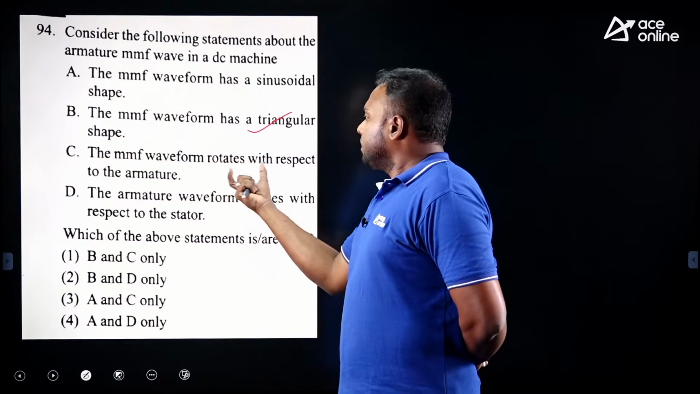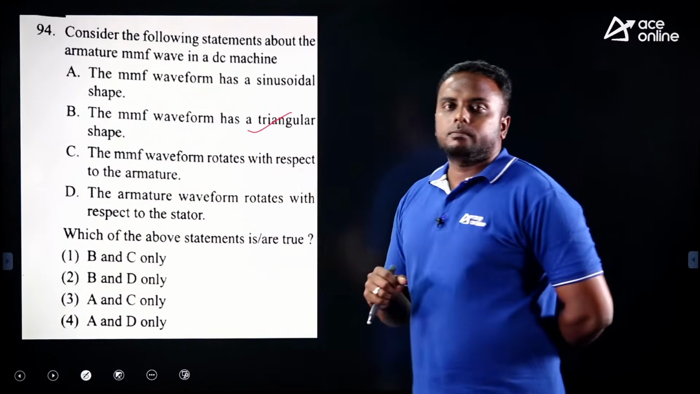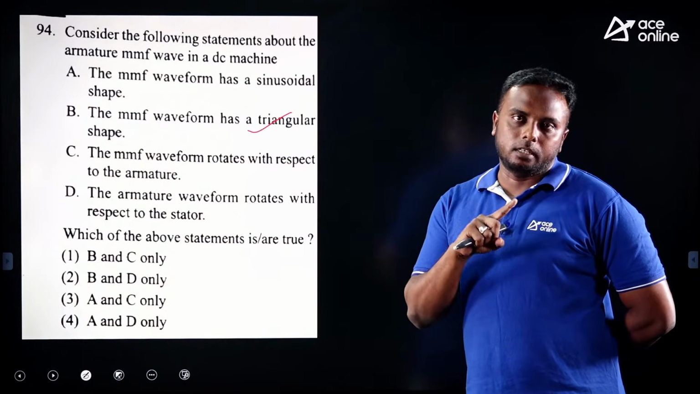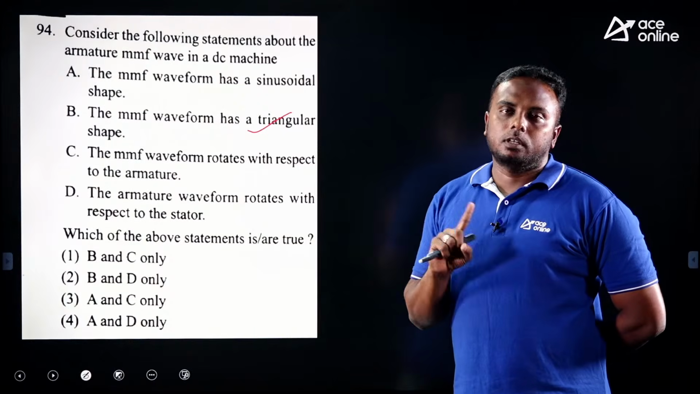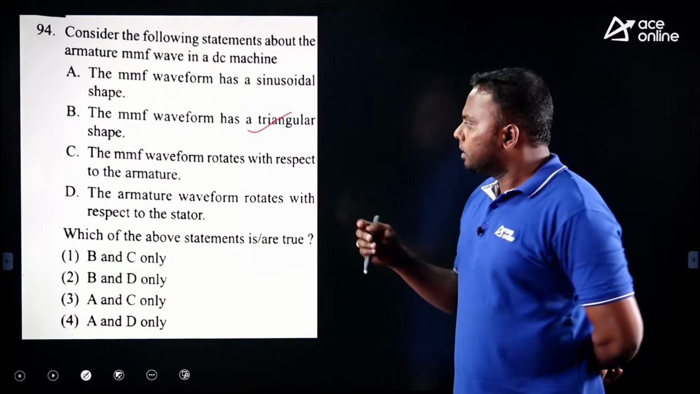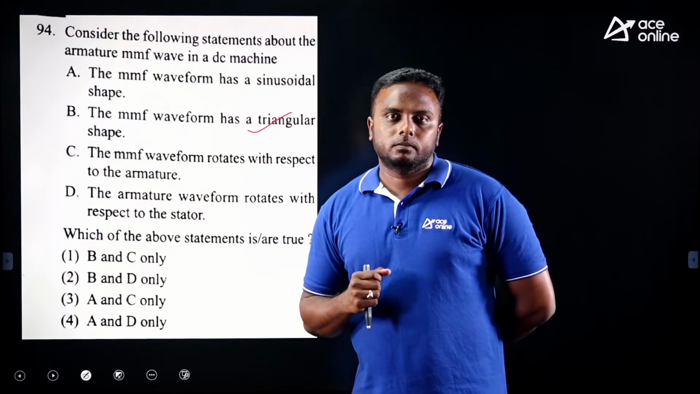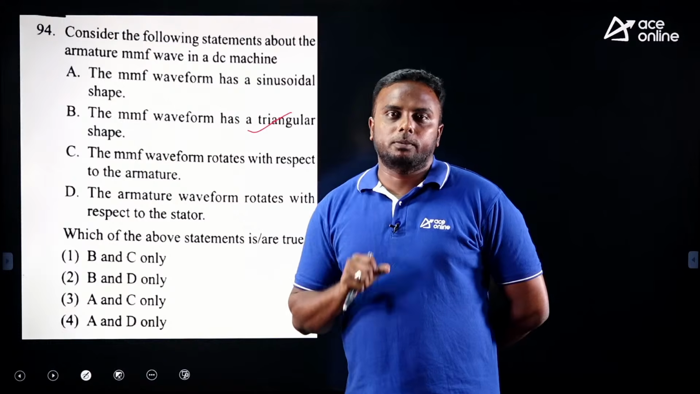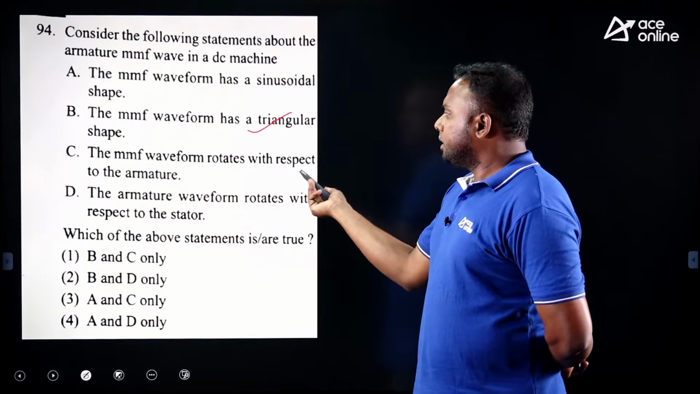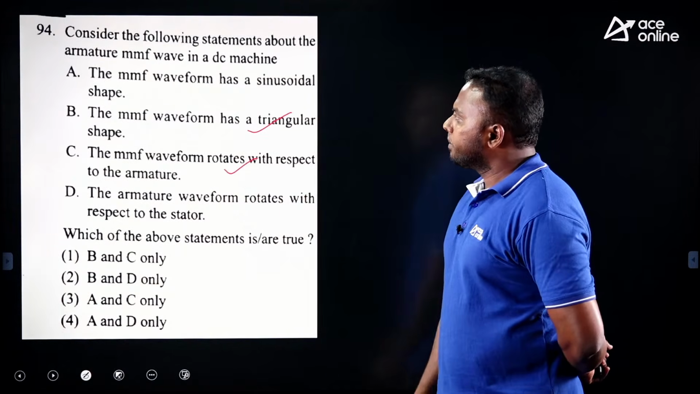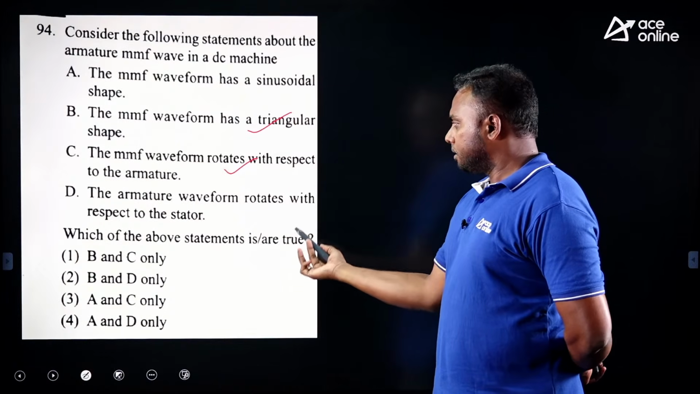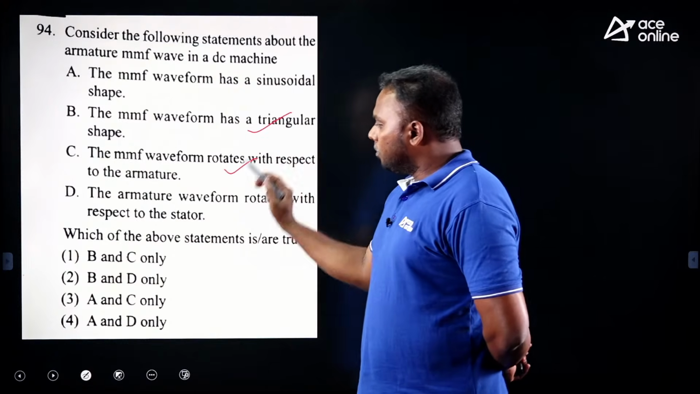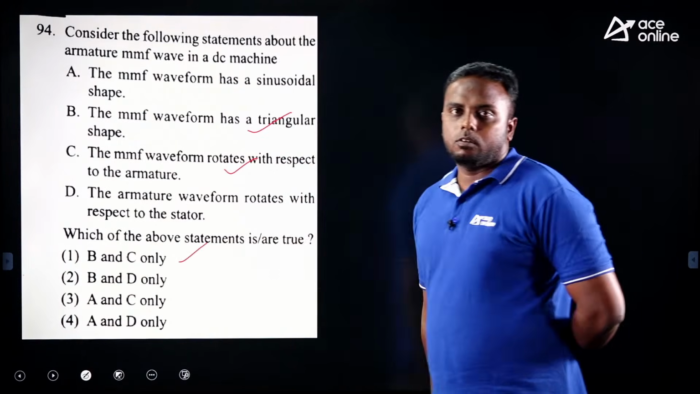And the MMF wave rotates with respect to armature. I gave some questions on this: what is the speed of armature flux with respect to stator, or with respect to rotor? Armature MMF is nothing but you can consider armature flux. What is the speed of armature flux? Stationary with respect to stator, but rotating with respect to armature. So it rotates with respect to armature. So this is also right. Now if you see the remaining, it is not correct. This is rotating with respect to stator, wrong. So BC, only BC, means option 1 is right. Okay, next question.